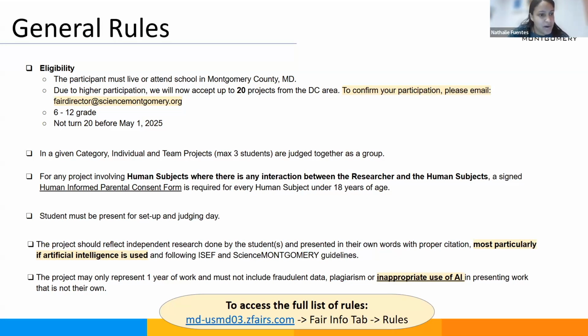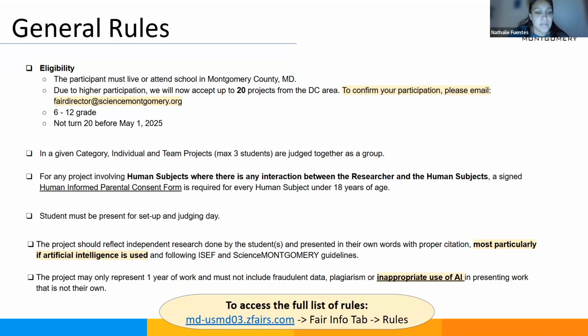Also, the students in these fairs go from 6th to 12th grade, so middle and high school students. A rule from ISEF is that the student should not turn 20 years old before May 1st of 2025. This is important for eligibility in ISEF. Also, in a given category, there are individual and team projects. Remember, team projects have no more than 3 students in one project. That's very important. For any project involving human subjects, we need an additional parental consent form. Again, Ms. Penn is going to talk about that a little bit later on.